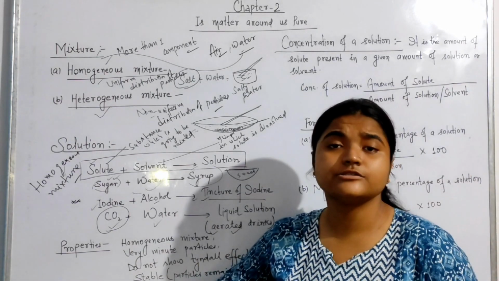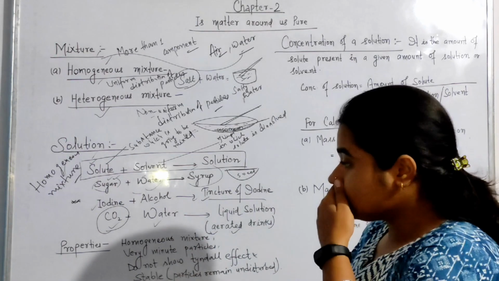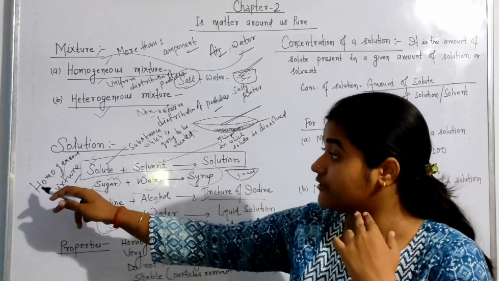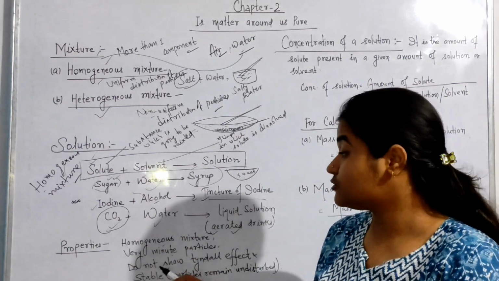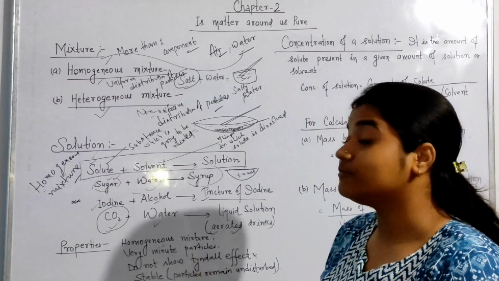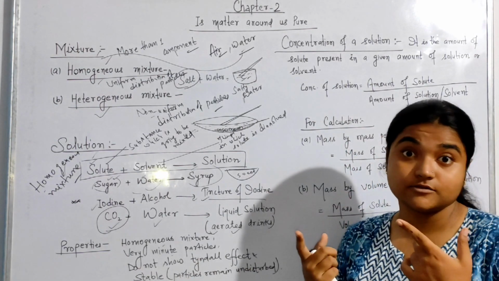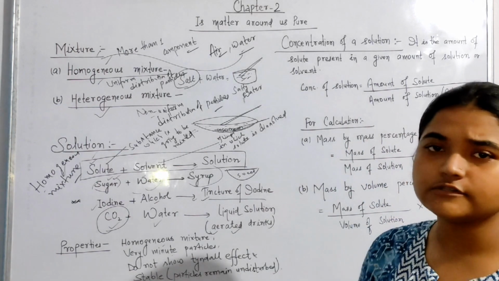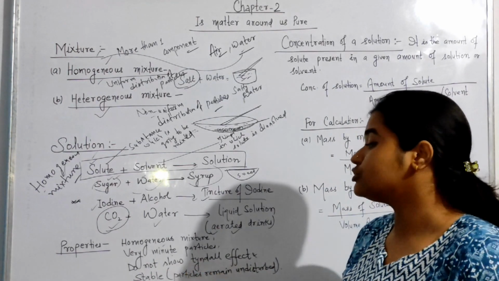Now let us discuss what the properties of a solution are. Clear? Solutions are generally homogeneous. We have discussed why. Next, they have very minute particles. Minute means very, very small particles that we cannot see with our naked eyes. We can never see these particles with our bare eyes. Next, they do not show the Tyndall effect.